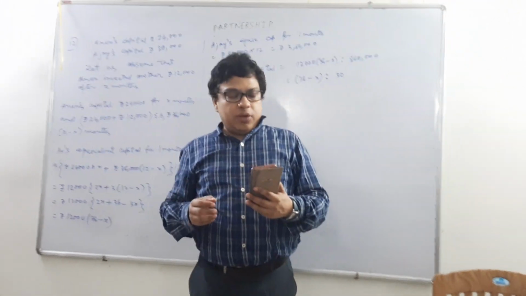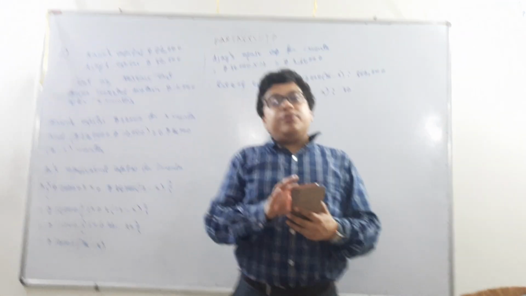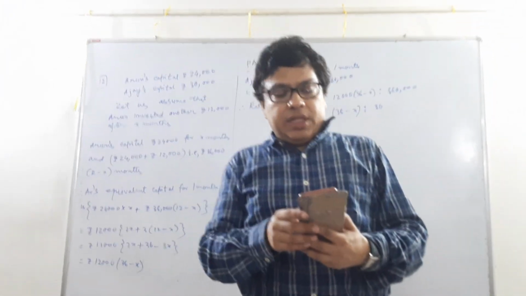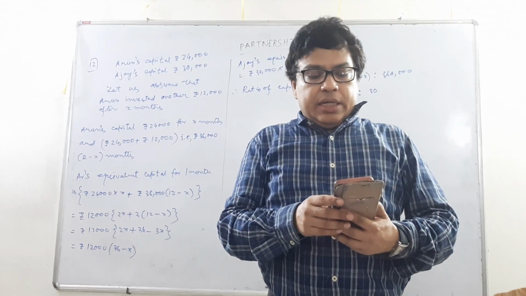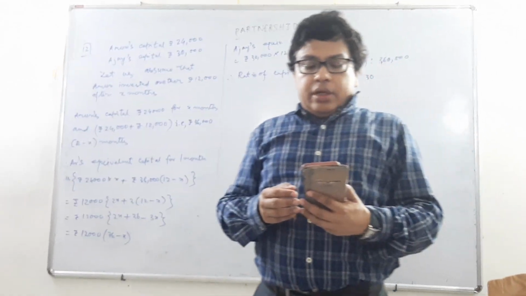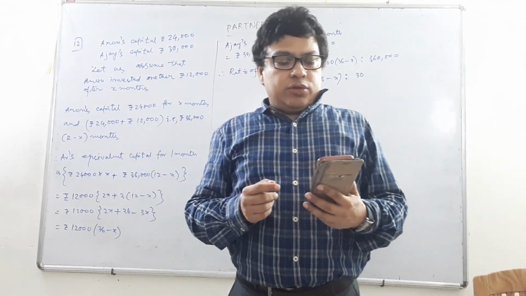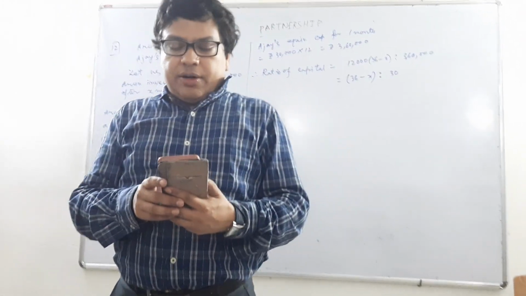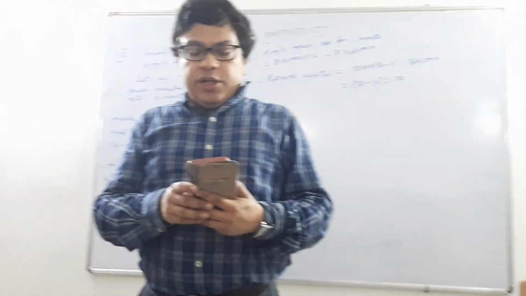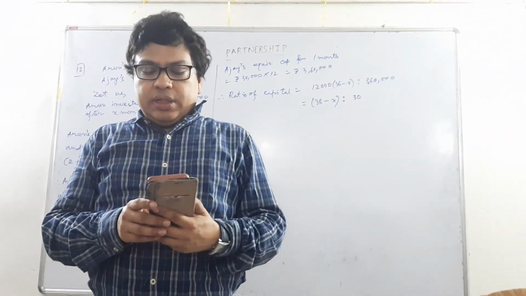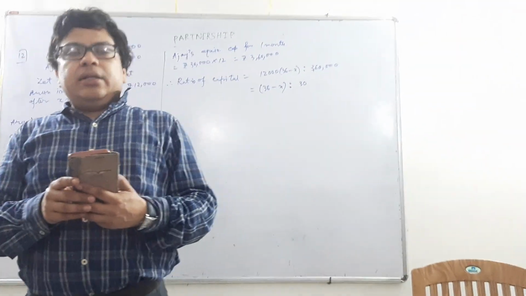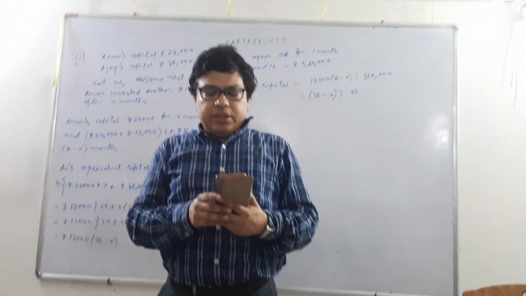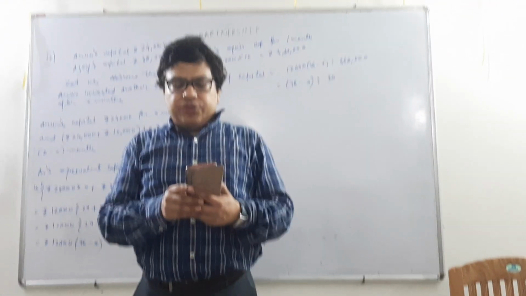Next is sum number 12. Sum number 12 is also very important. It is given that at the beginning of the year, Arun and Ajoy invested rupees 24,000 and rupees 30,000 respectively. But after some months, Arun invested another rupees 12,000, and at the end of the year, they made a profit of rupees 14,030, out of which Arun received rupees 7,130.